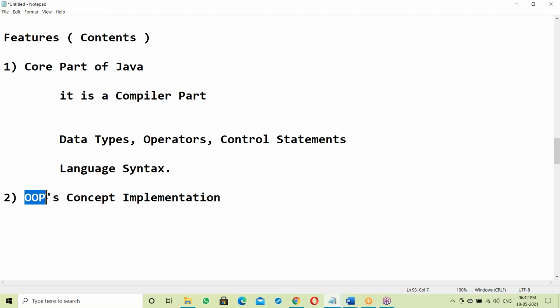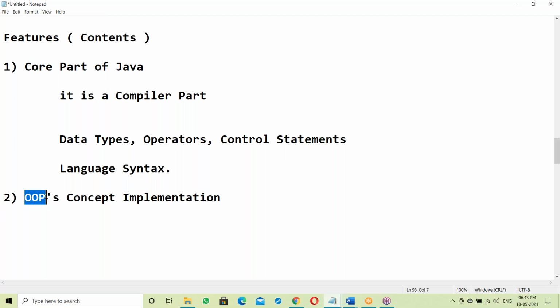What's the purpose of OOP? Why did OOP come into the picture? See, before OOP, there was the C language. C is the first high-level language, developed in the year 1972 by Dennis Ritchie.